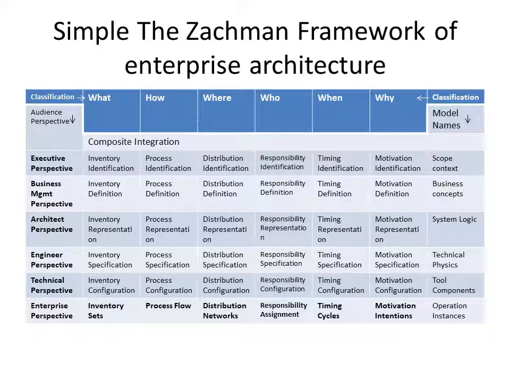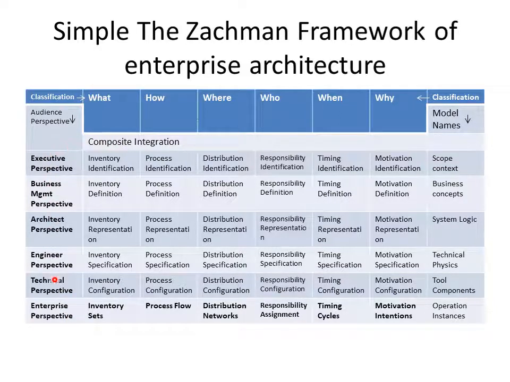So this is the same Zachman table, which is simplified. I have drawn the columns here: what, how, where, who, when, why. This is the classification. This is the audience perspective, where we have the executive perspective, business management perspective, architecture perspective, engineer perspective, technical perspective, and enterprise perspective. These are the rows of the Zachman framework.